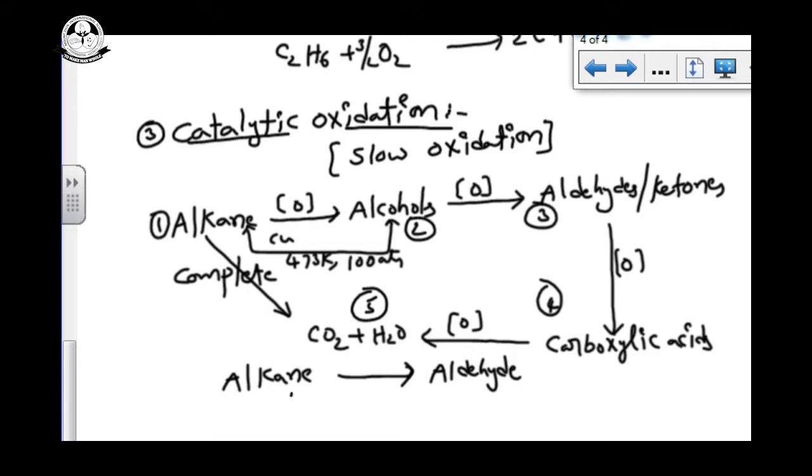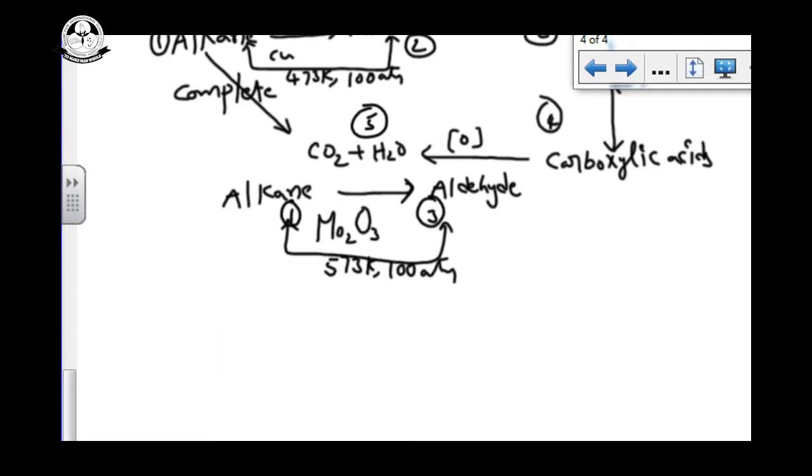Now from step number 1 to step number 3, alkane is converted into aldehyde. We use the catalyst molybdenum oxide, Mo2O3, at 573 Kelvin temperature and 100 atmosphere pressure. Now step number 1 to 4, that is alkane is converted to carboxylic acid.